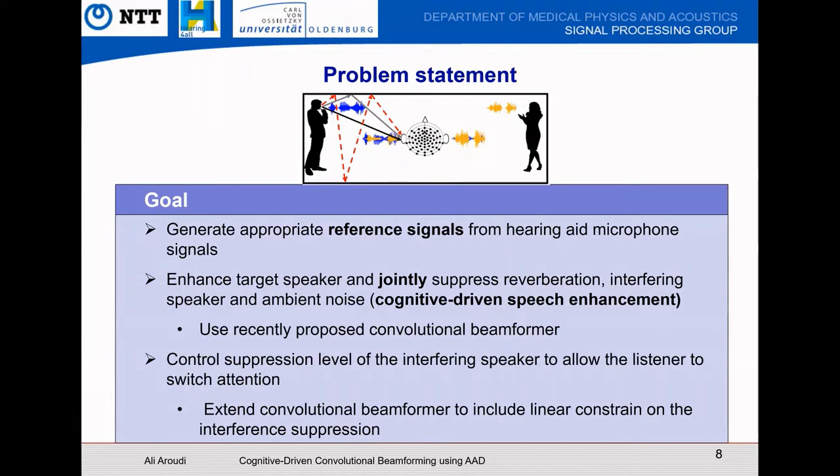Also, we note that suppressing the interfering speaker is desired to improve speech intelligibility, but keeping the interfering speaker audible is also important to allow the listener to switch between speakers. That's why our next goal is to control the suppression level of the interfering speaker to keep it audible. And for that, we extend the convolutional beamformer to include a linear constraint on the interference suppression.